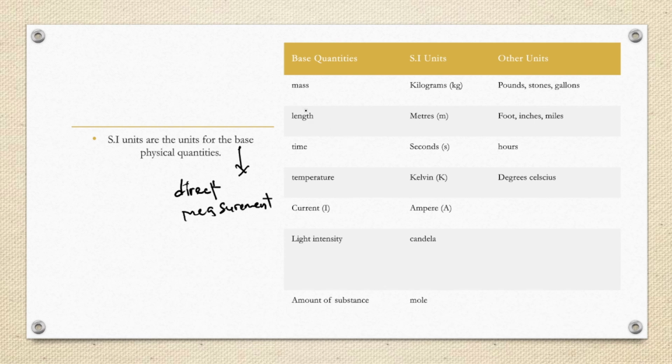Handiti. Tikapa example ye-mass, length, time, temperature. Panapa tazowedzera current, light intensity ne-amount of substance. So table yatiinayo kuno iri kuti iyo base quantities handiti. We have mass, we have length, we have time, temperature, current, light intensity, amount of substance.